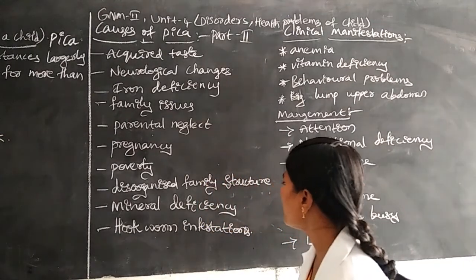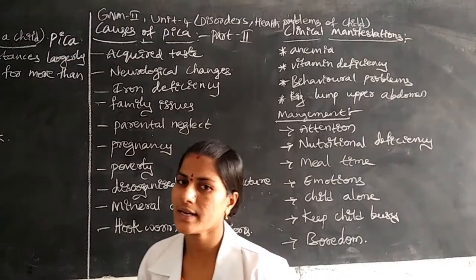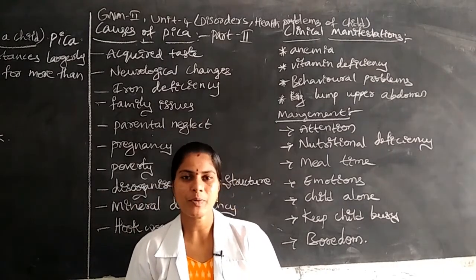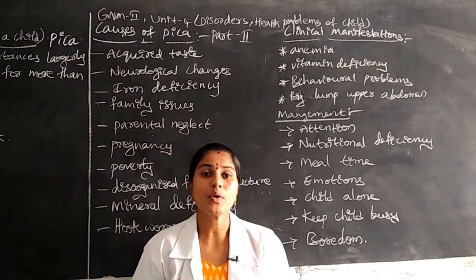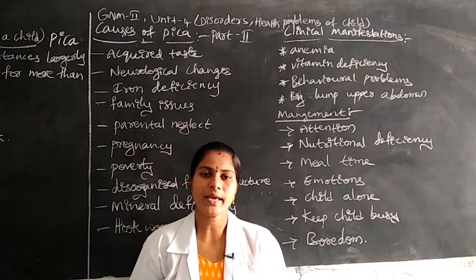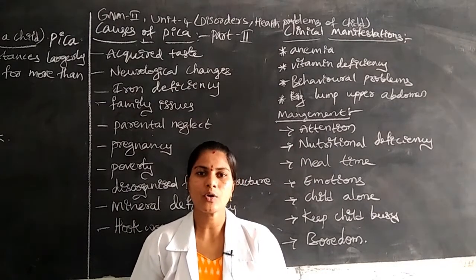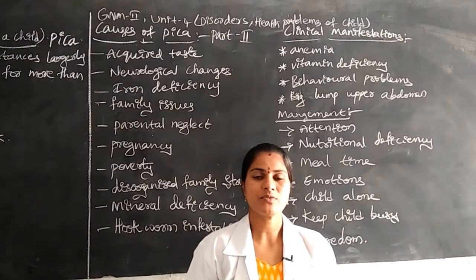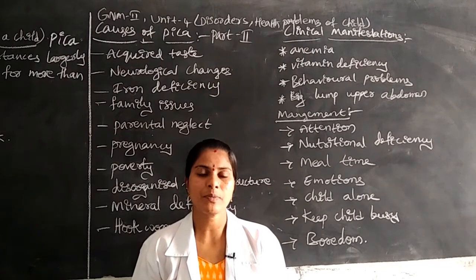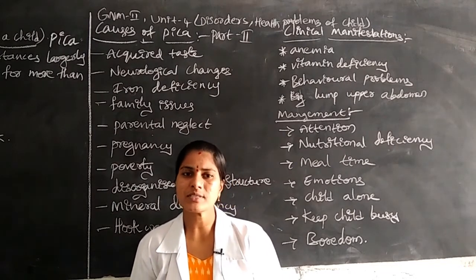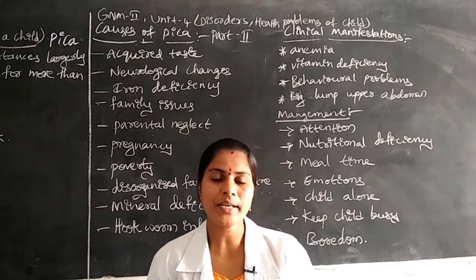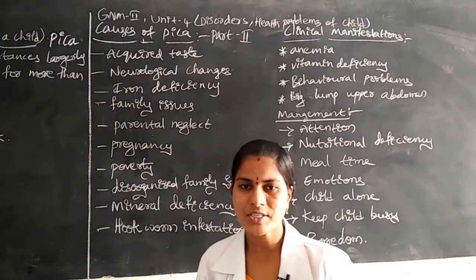Another one is a disorganized family structure. In the family there is no proper punctuality, communication or maintenance, no good organization. The head of the family does not have the talent to maintain the family, to know the basic needs of the family members, or what problems the members have and how to solve them. They do not decide or discuss these in front of family members. Due to these reasons the child will feel insecure and may eat this type of non-nutritious food.